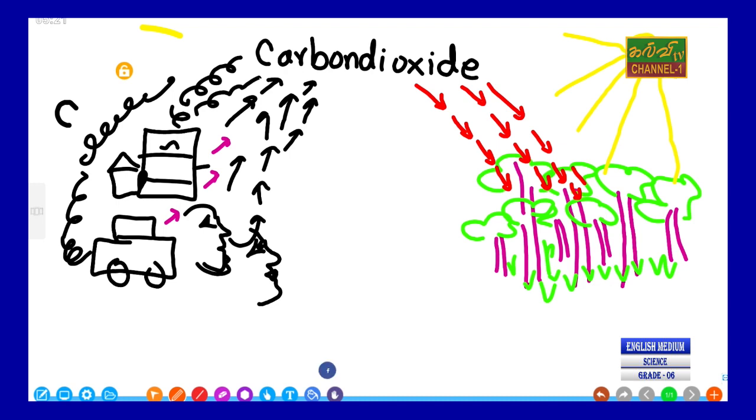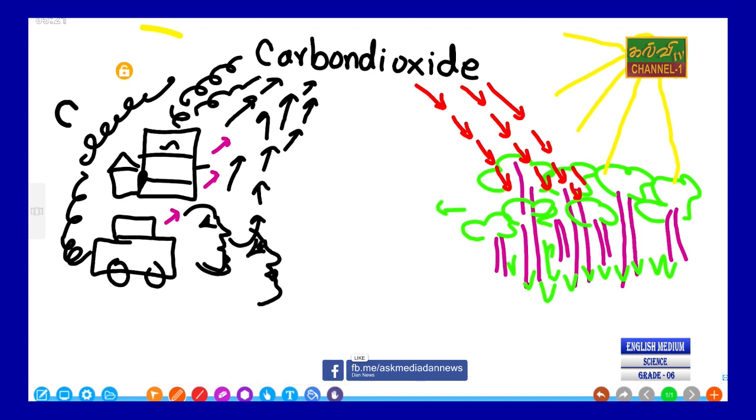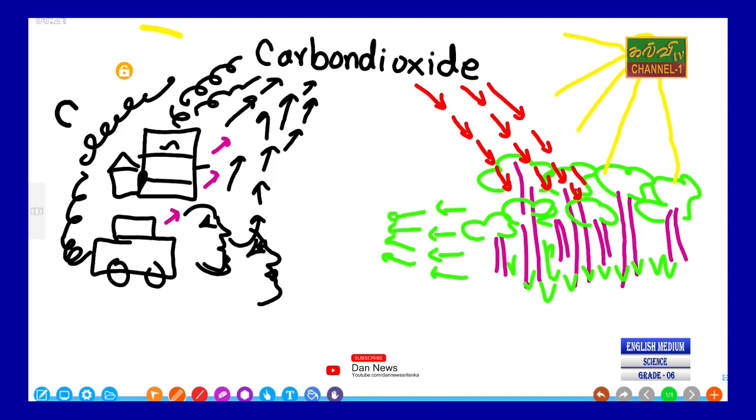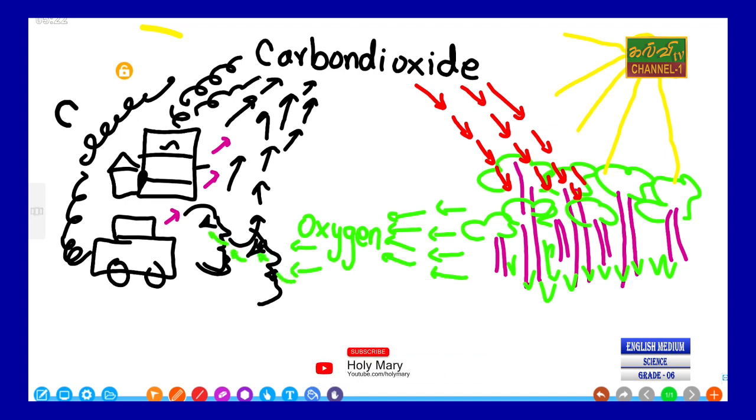Then what happened? They release a very essential gas for humans, that is called oxygen. Oxygen gas will be released to the environment.